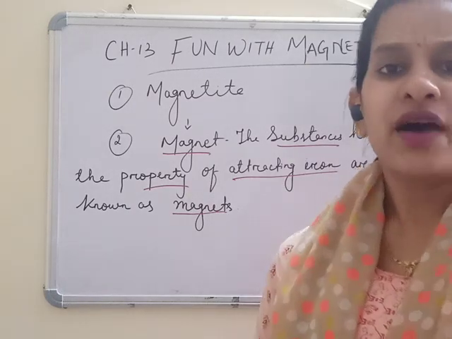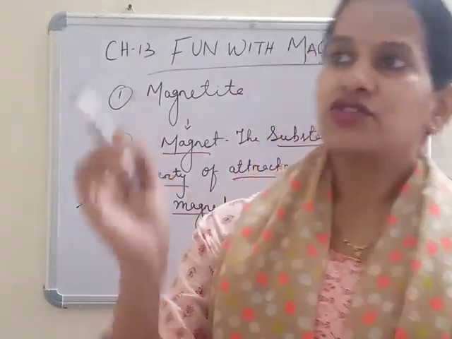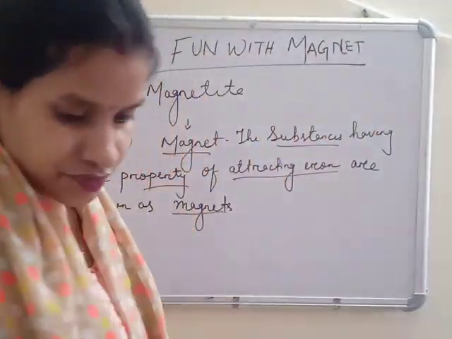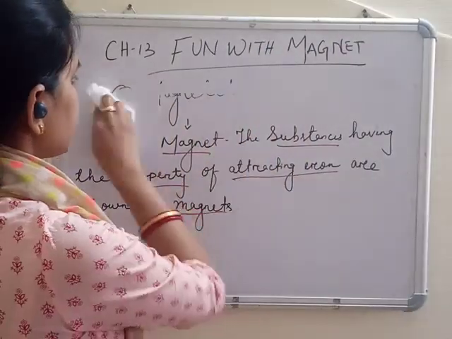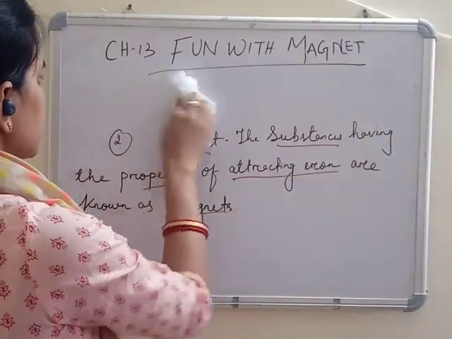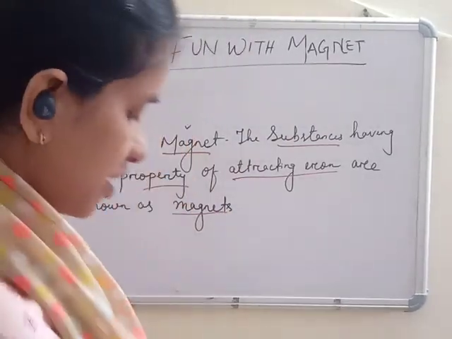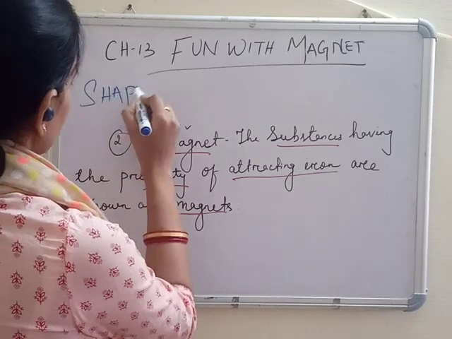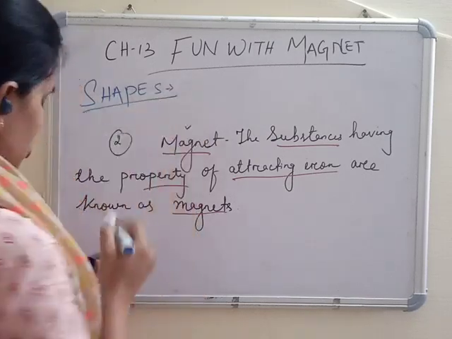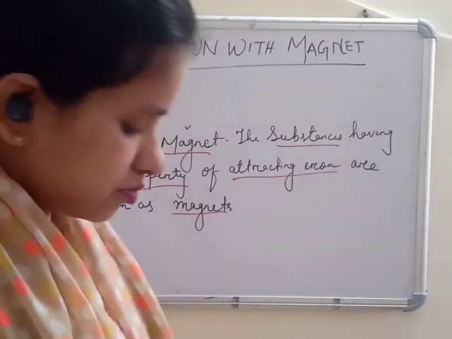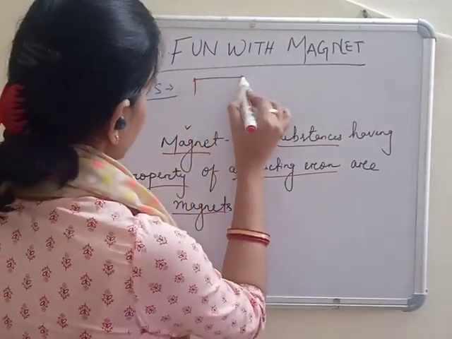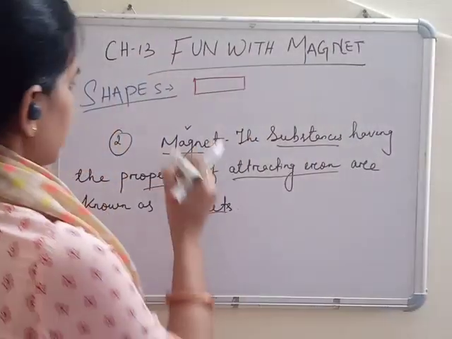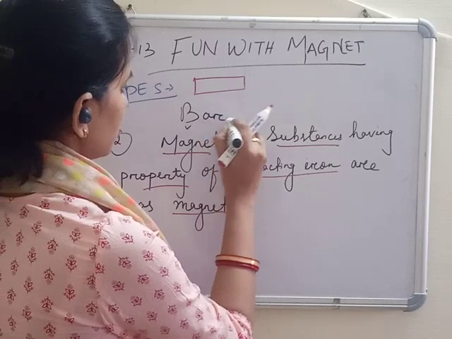Various shapes of magnets you might have seen: oval shape, round shape. Some shapes are given in your book, so let's see what the shapes are. Let's see the different shapes of magnets. I will draw one by one and write the name at the bottom of it. So this is a bar magnet. This shape is called a bar magnet.